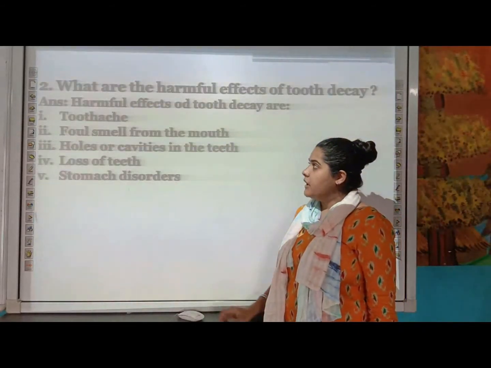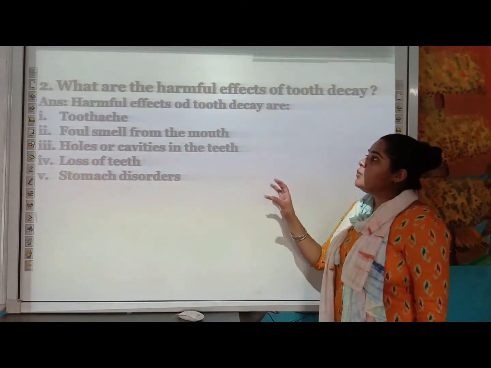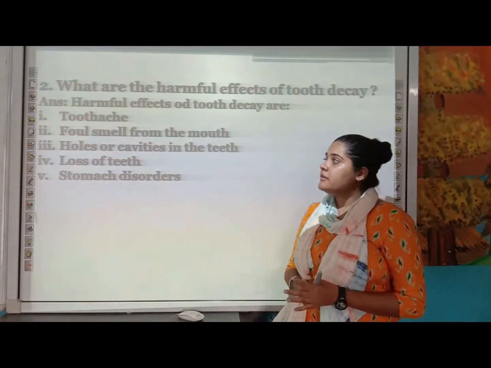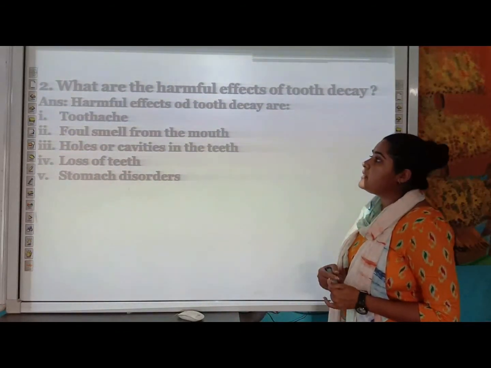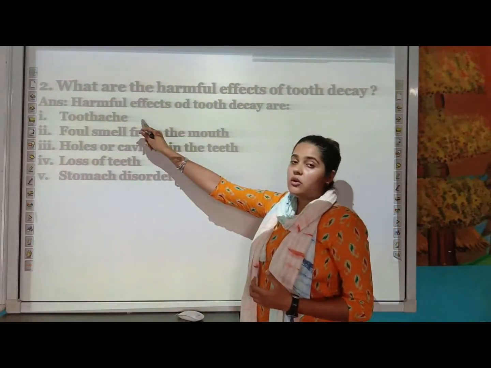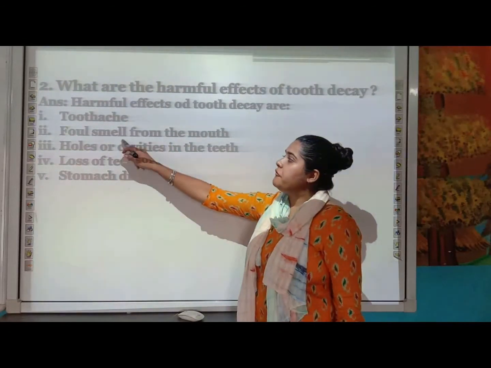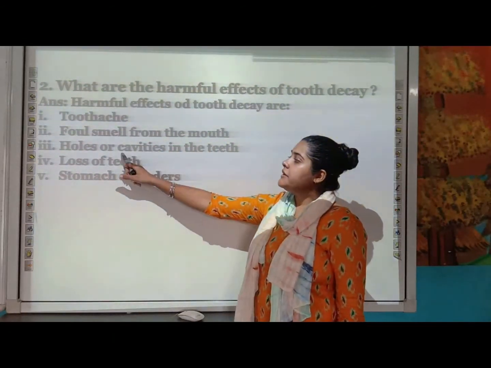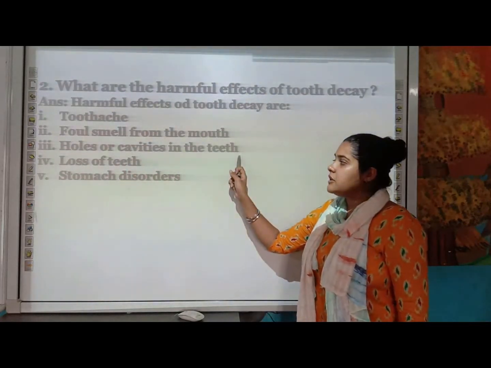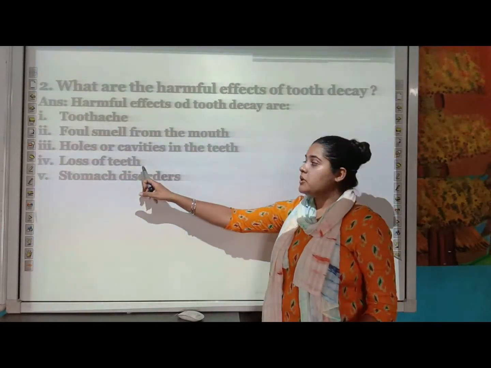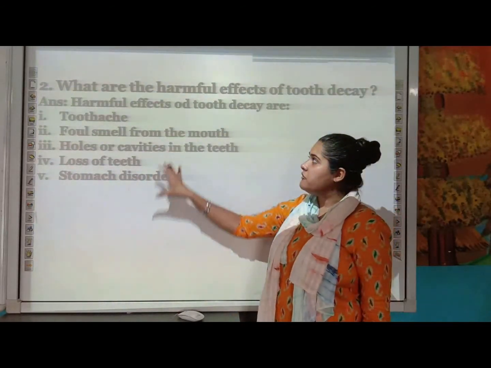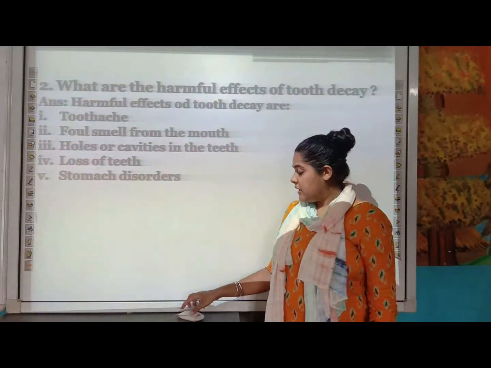The last question here is, what are the harmful effects of tooth decay? So how does tooth decay produce its harmful effects? It can cause toothache, tooth pain and foul smell from the mouth, that is bad smell from the mouth. Next, it can create holes and cavities in the tooth. Next, it can lead to the loss of teeth, and the last one is stomach disorder. So these are the various harmful effects of tooth decay.